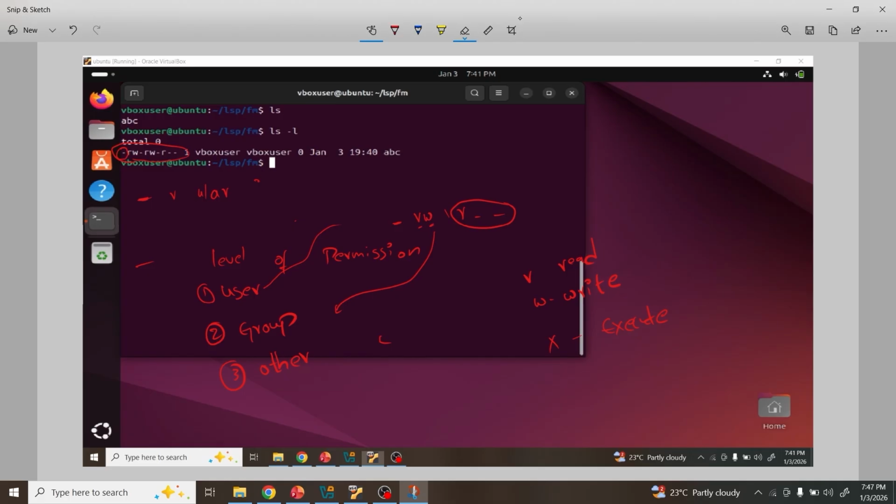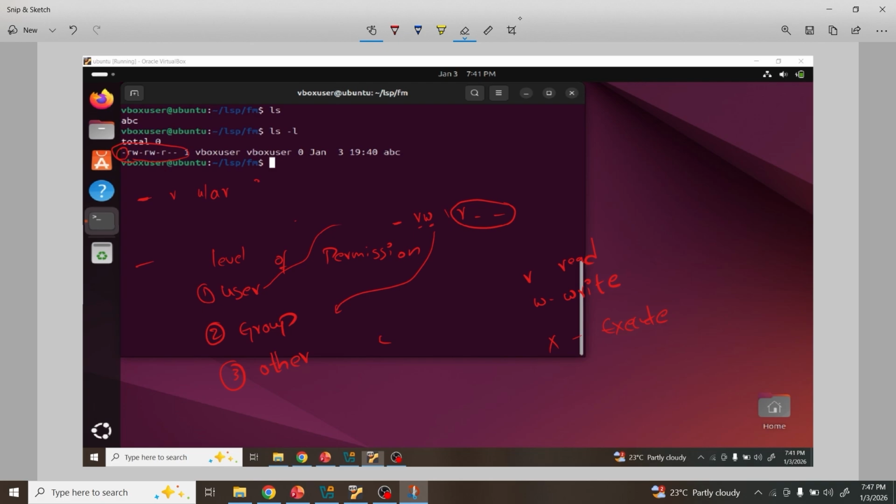One second, we can use chmod in two different ways. The chmod command is used for changing the permission of a file. That is the main purpose of chmod.